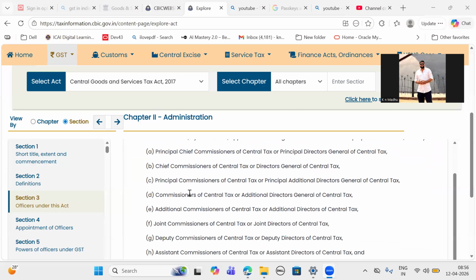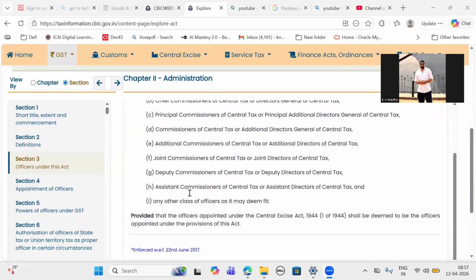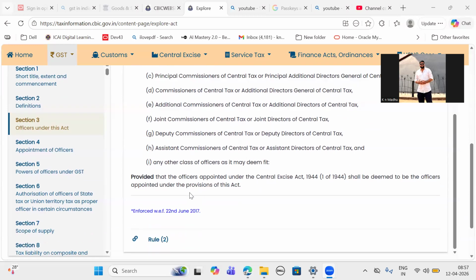Third, Principal Commissioner of Central Tax or Principal Additional Director General of Central Tax. Next, Commissioner of Central Tax or Additional Director General of Central Tax. Additional Commissioner of Central Tax or Additional Director of Central Tax. Joint Commissioner of Central Tax or Joint Director of Central Tax, Deputy Commissioner of Central Tax or Deputy Director of Central Tax, Assistant Commissioner of Central Tax or Assistant Director of Central Tax, and any other class of officers as